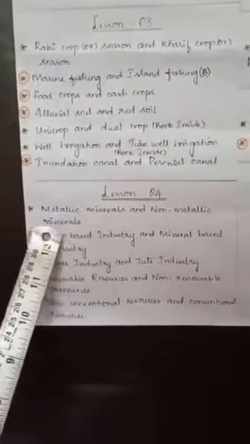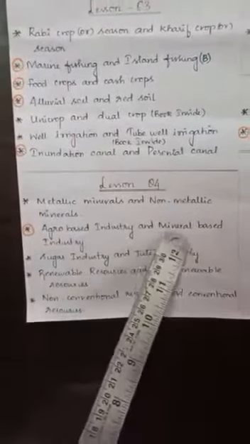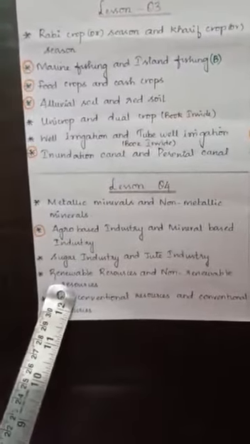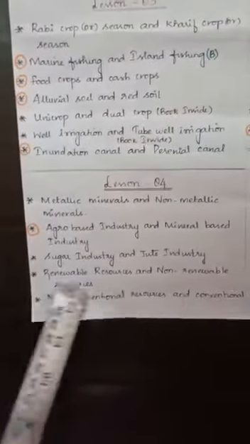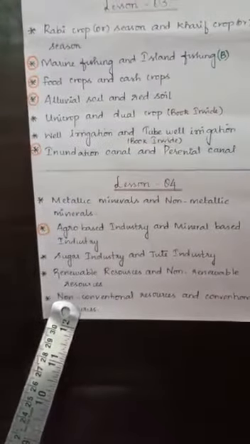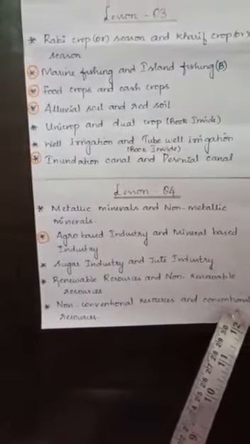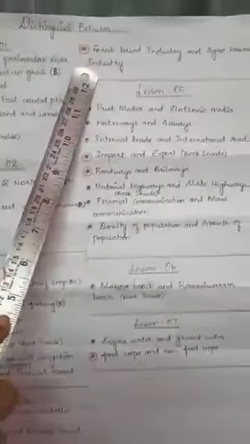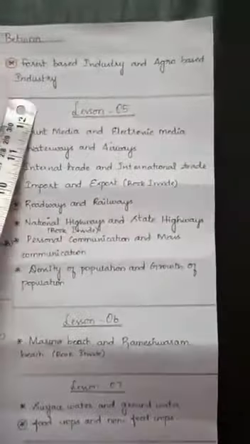Then lesson 4, metallic minerals and non-metallic minerals, agro-based industry and mineral-based industry, sugar industry and jute industry, renewable resources and non-renewable resources, non-conventional resources and conventional resources, and forest-based industry and agro-based industry.